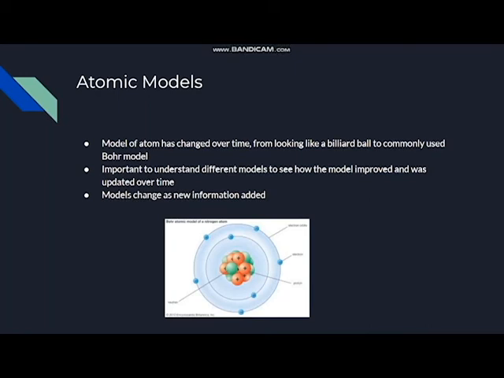Taking a quick look at the diagram here, we have the Bohr model, and neutrally charged neutrons are going to be located in the nucleus as well as positively charged protons, and orbiting the nucleus are going to be negatively charged electrons.